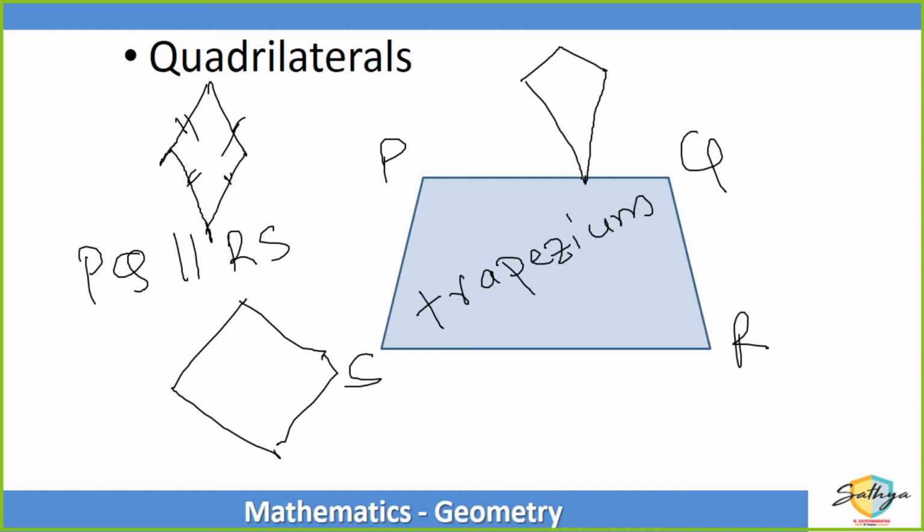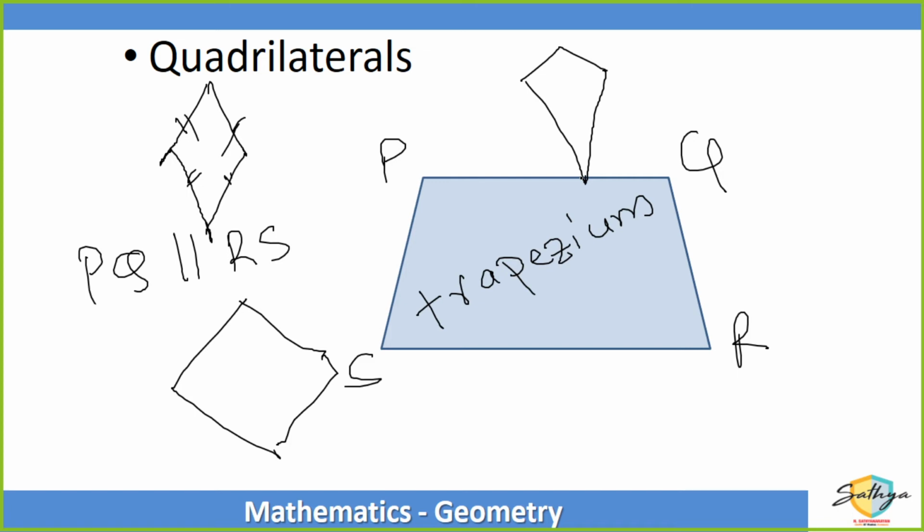but it does not have any other property. It's only a quadrilateral. The opposite sides are not parallel. So it's simply called a quadrilateral, where adjacent sides may be equal, but it's not one of the others. If all the four sides are equal, like a Kaju Katli, then that becomes a rhombus. It's a diamond. But for a rocket kite, where the head is small and the tail is big, then it's only simply a quadrilateral. Do you get that?